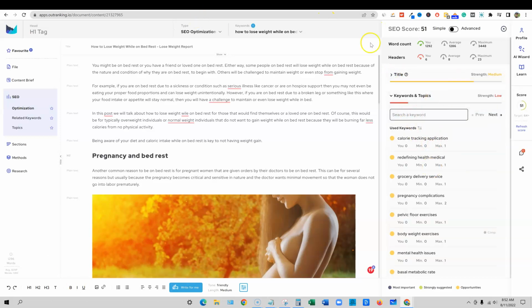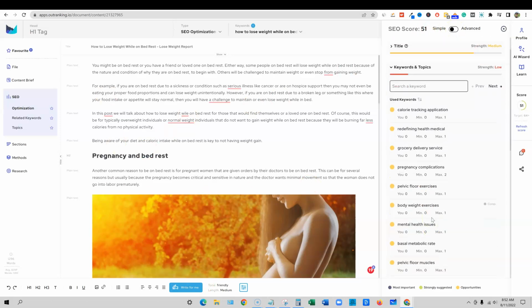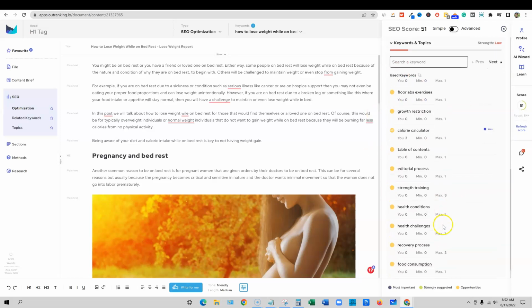Once you make it to this point in Outranking, this is a really slick user interface. There is an advanced feature, but I'm not going to use that right now. We're just going to stick with the easy mode. Right now it's going to tell us all the keywords that we can add in here. Like we have calorie calculator in here 3 times, so we don't need to worry about that one.